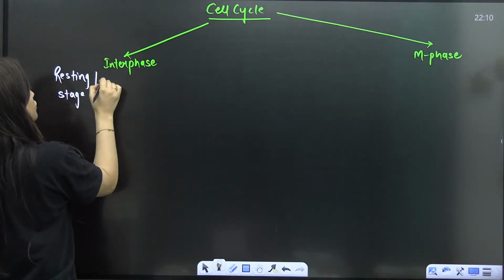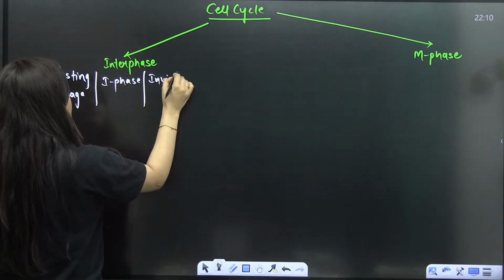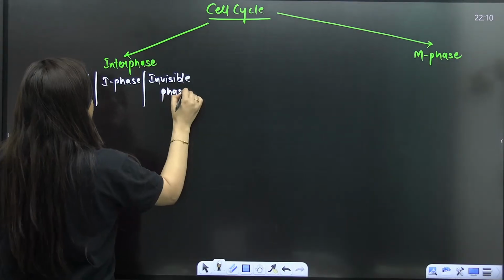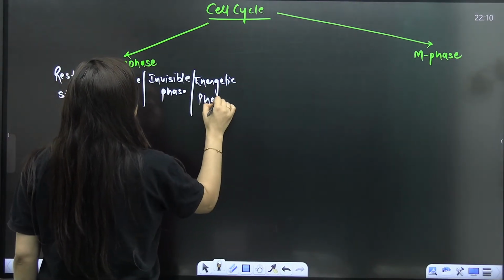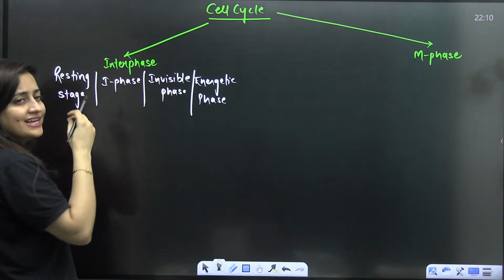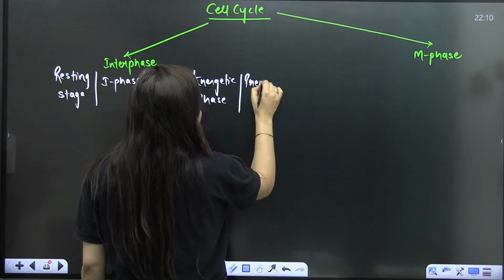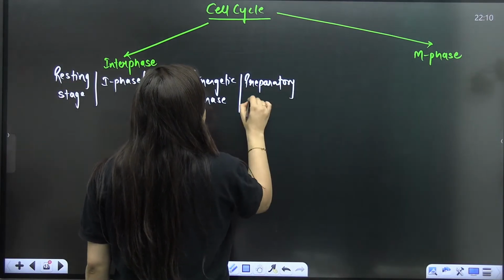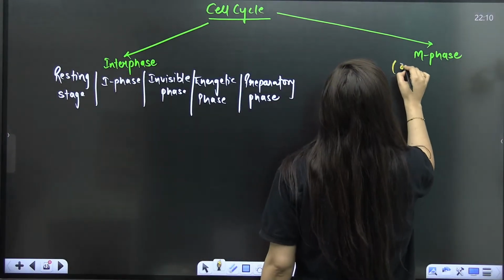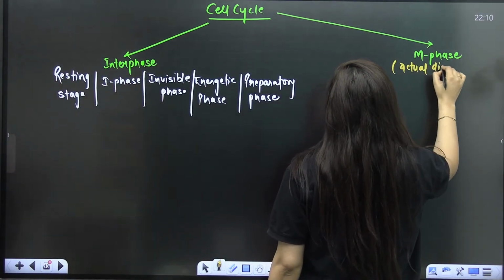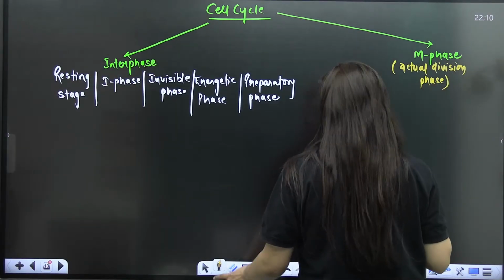This interphase is also known as I phase, invisible phase, energetic phase, anything that you can use here. So it is interphase, resting stage, I phase, invisible phase, energetic phase. It is also known as preparatory phase. And when you talk about this M phase, it is the actual division phase where the cell is going to divide into two. Is that clear?